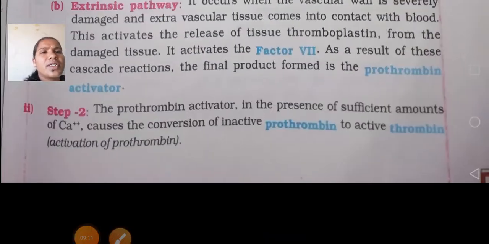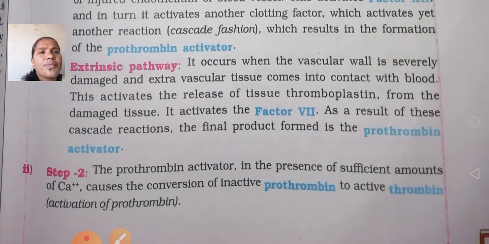See here in step 2. Here, in the presence of sufficient amounts of calcium ions, it causes the inactive prothrombin to convert to active thrombin. Is it clear? Inactive prothrombin will be activated to thrombin. Okay, so this is step 2.